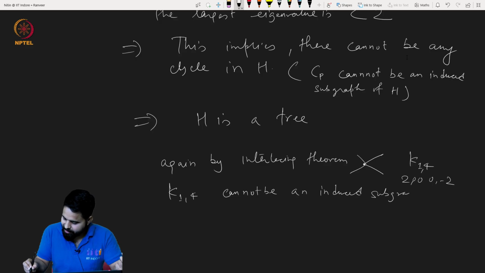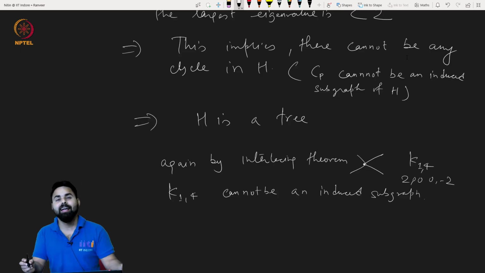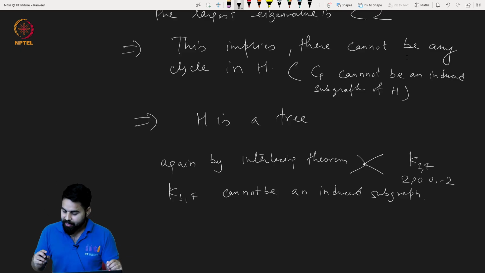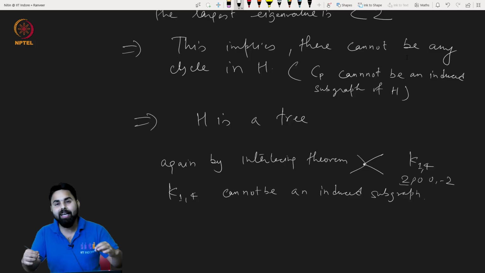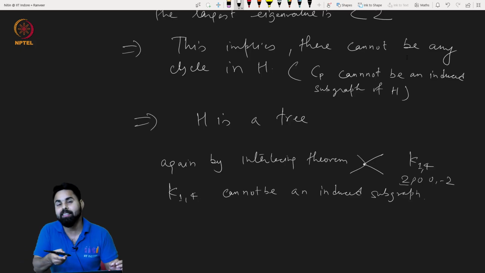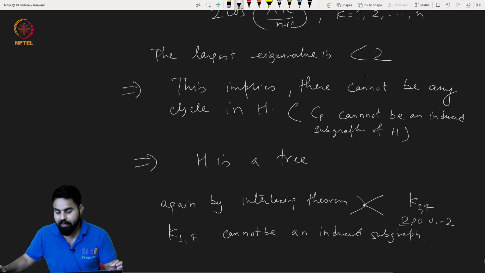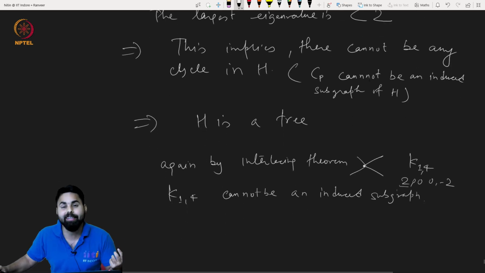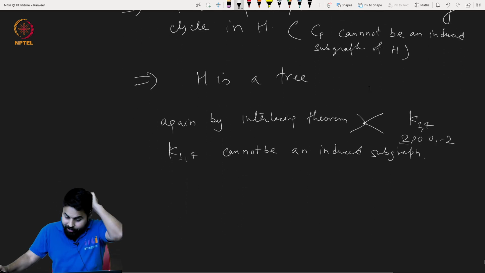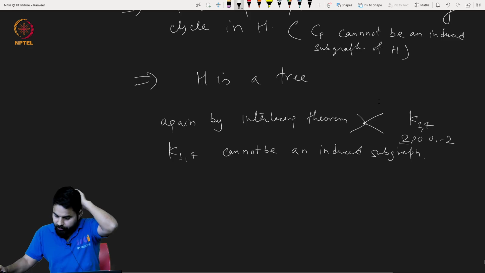Otherwise this would be a violation, because its largest eigenvalue must be less than or equal to the largest eigenvalue of the graph, but the largest eigenvalue of H is always less than 2 here.